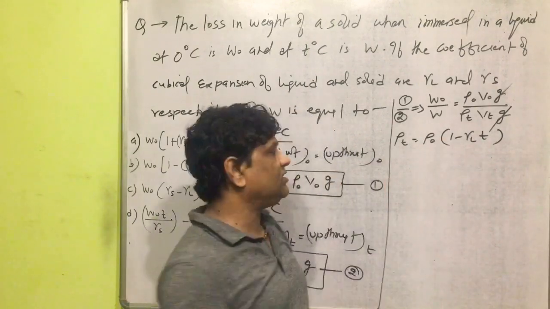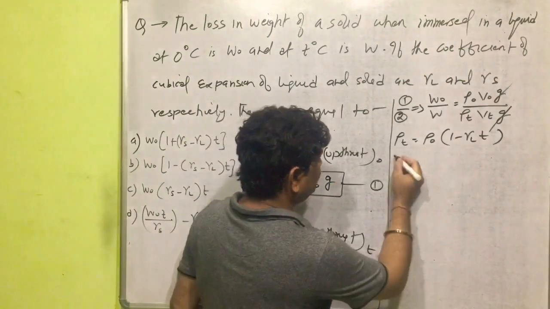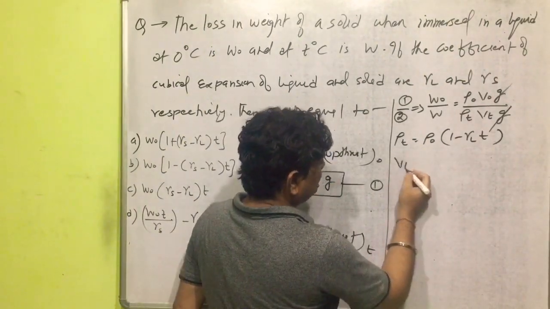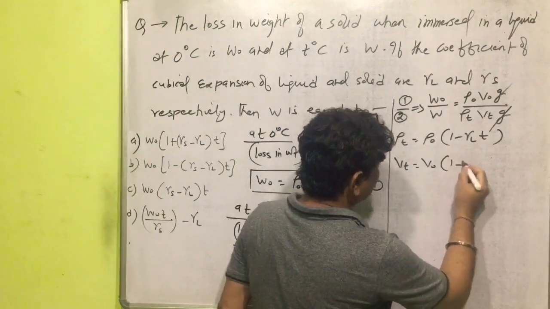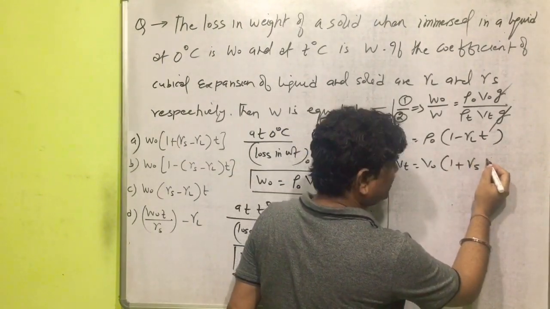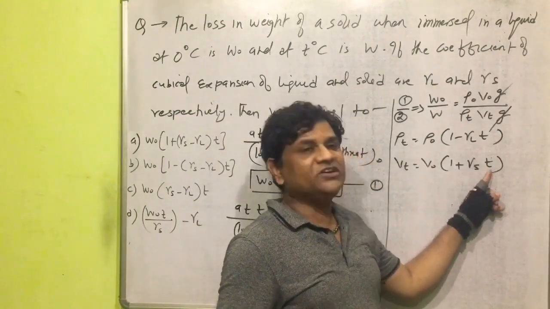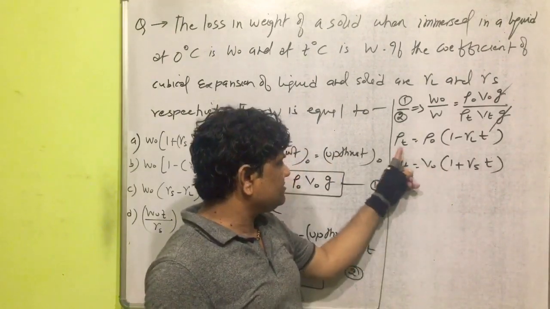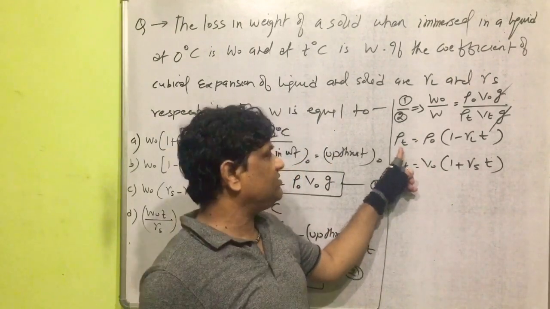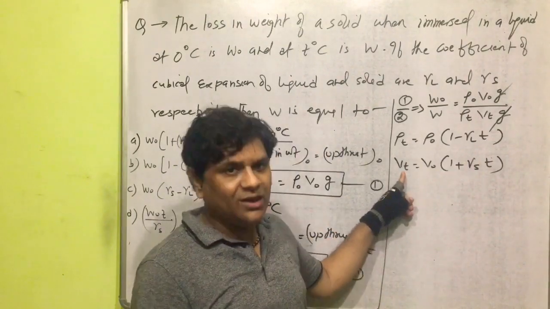In the same way, the volume of solid inside the liquid at T degrees Celsius: Vt is equal to V naught into 1 plus gamma solid into the change in temperature, small t. So we are developing two relations in class. This is the density of liquid at T degrees Celsius, and this is the volume of solid inside the liquid at T degrees Celsius.